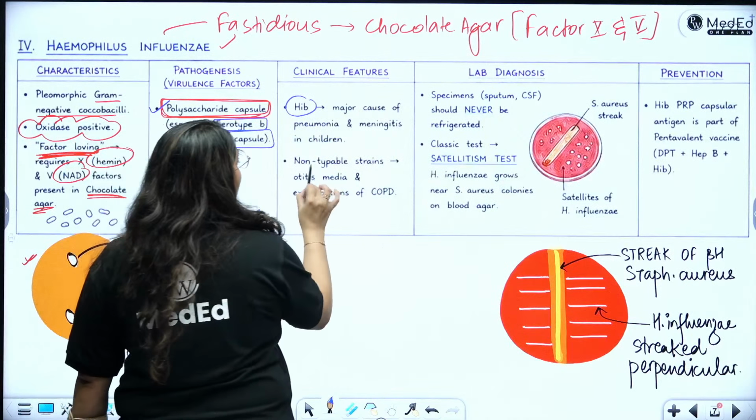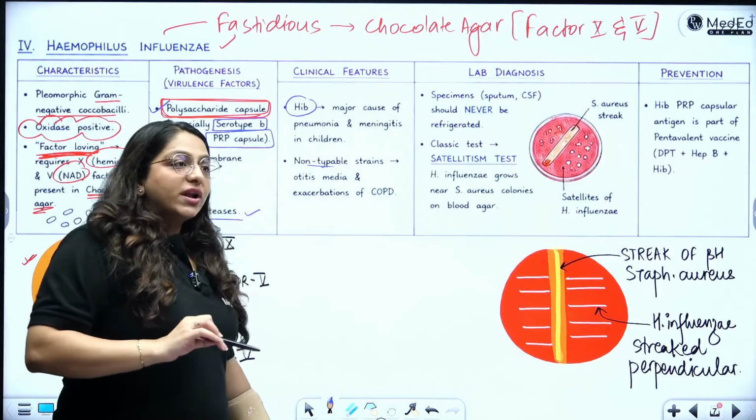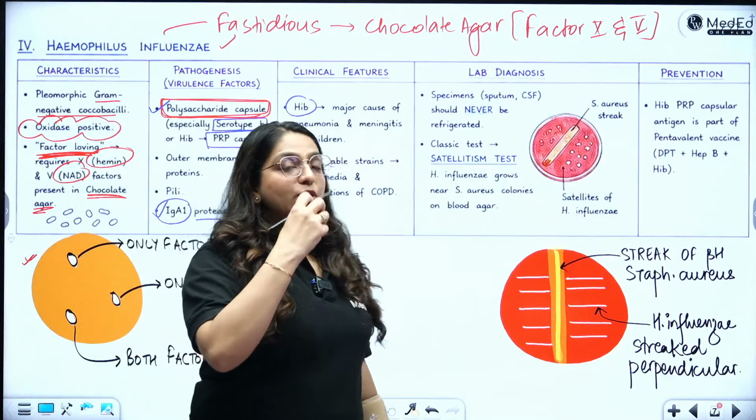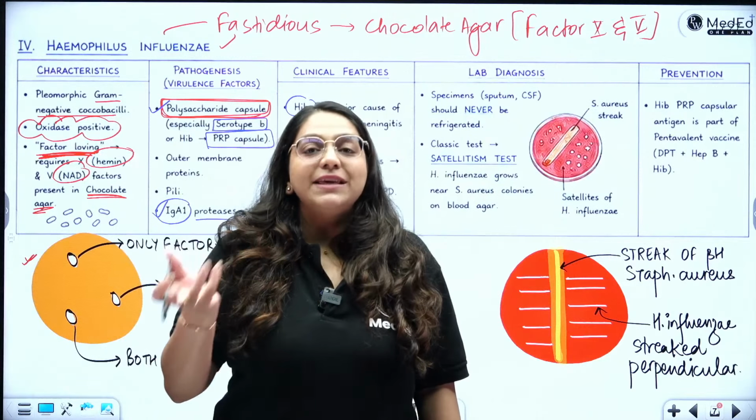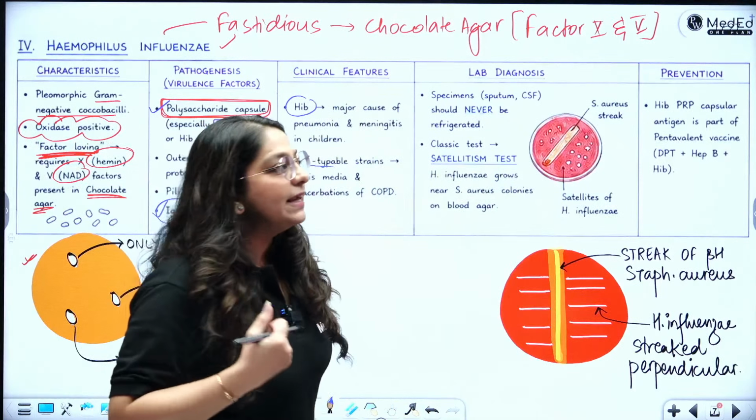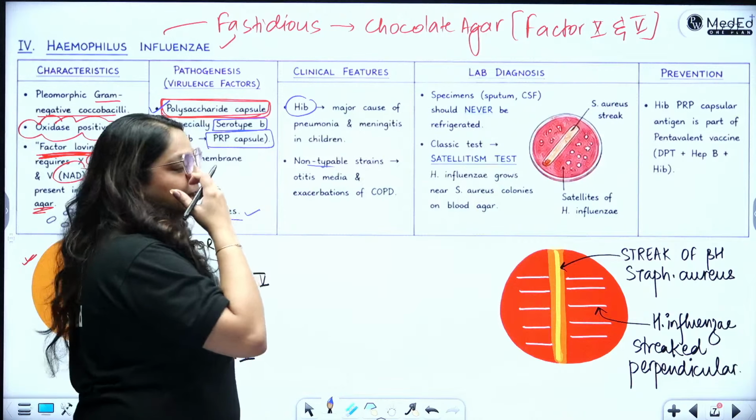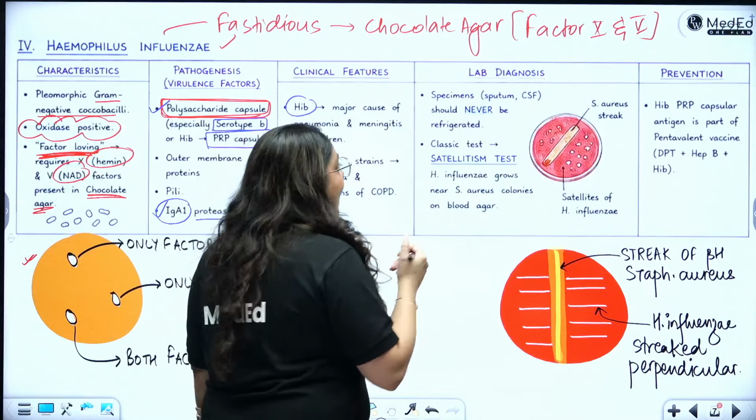Then it has some non-typable strains also. What are these non-typable strains? By mutations, they have lost their capsules. So we are not able to serotype them, but they also can lead to otitis media and so on inside the patients. Now, lab diagnosis, what will we do?